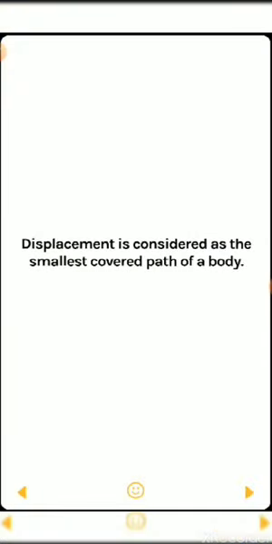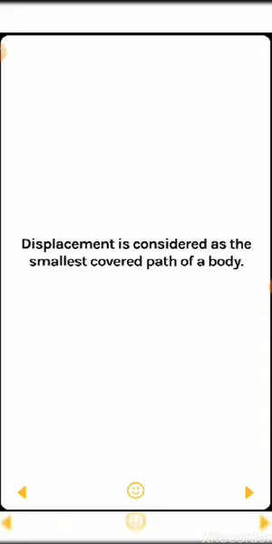Displacement is considered as the shortest covered path of a body. Previously we saw the example of going from your home to your school. The path which you follow is your distance.